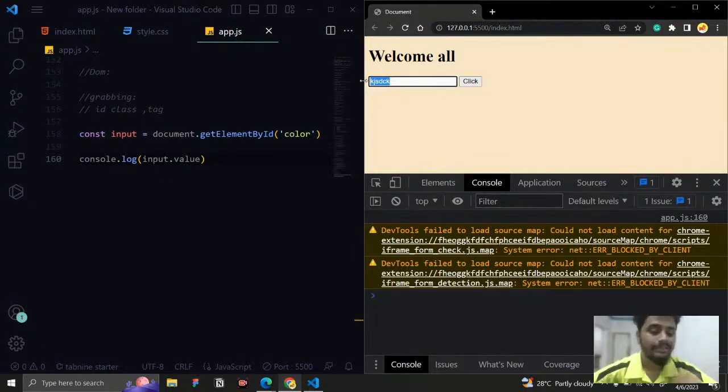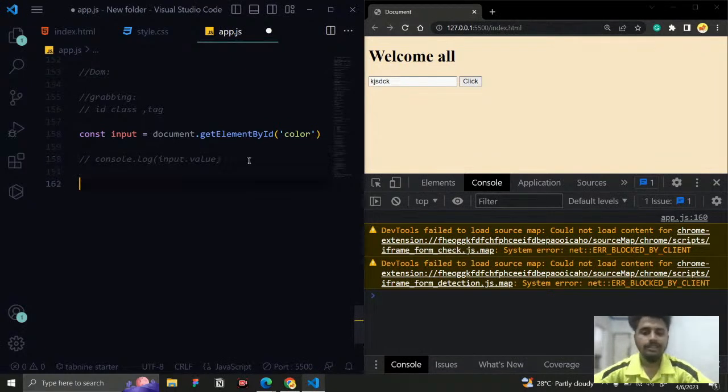So what is meant by event listener? Well, whenever we interact with a dynamic website, that interaction is called an event. So if I click this button, I need this value. So for that I need to add a click event for this button. So how can we add it? Let me show that first.